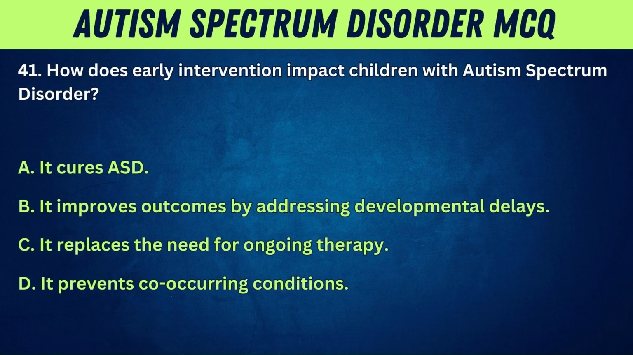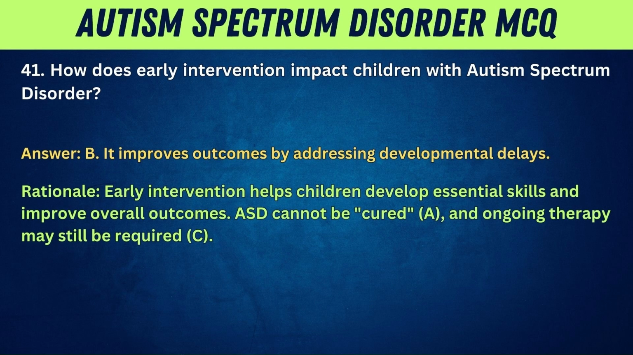41. How does early intervention impact children with autism spectrum disorder? A, it cures ASD. B, it improves outcomes by addressing developmental delays. C, it replaces the need for ongoing therapy. D, it prevents co-occurring conditions. Answer: B. It improves outcomes by addressing developmental delays. Rationale: early intervention helps children develop essential skills and improve overall outcomes. ASD cannot be cured, A, and ongoing therapy may still be required, C.